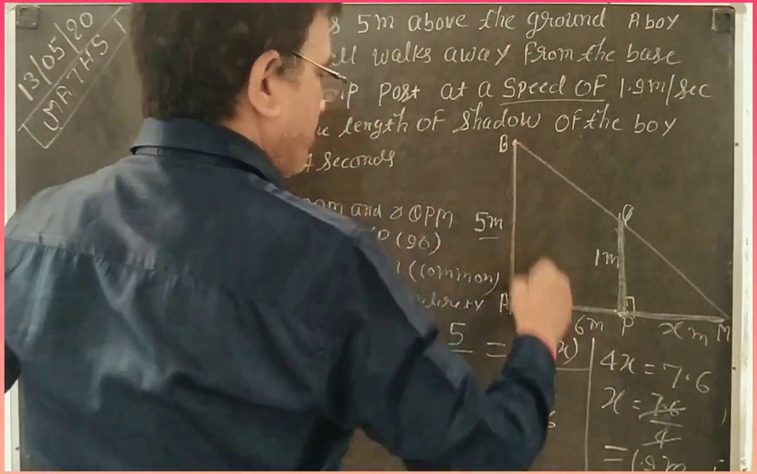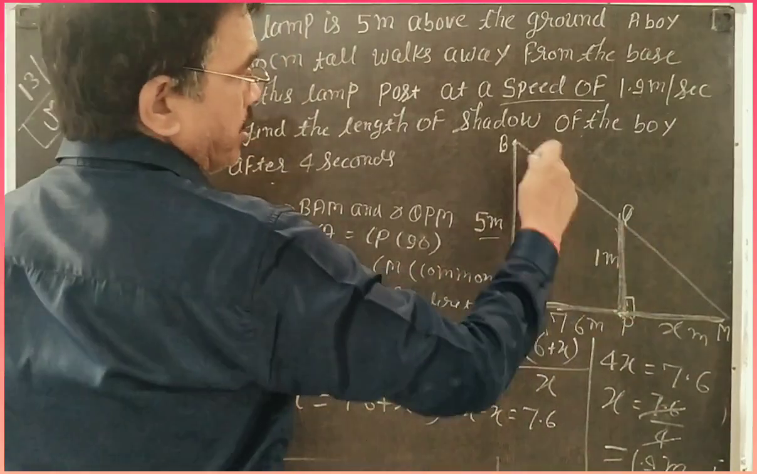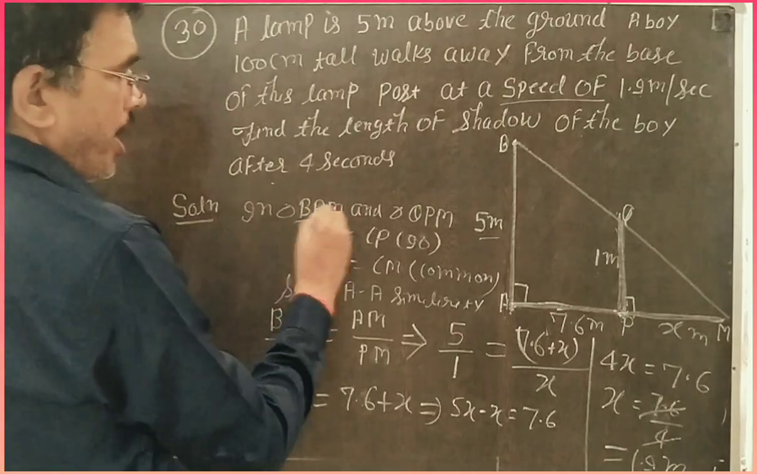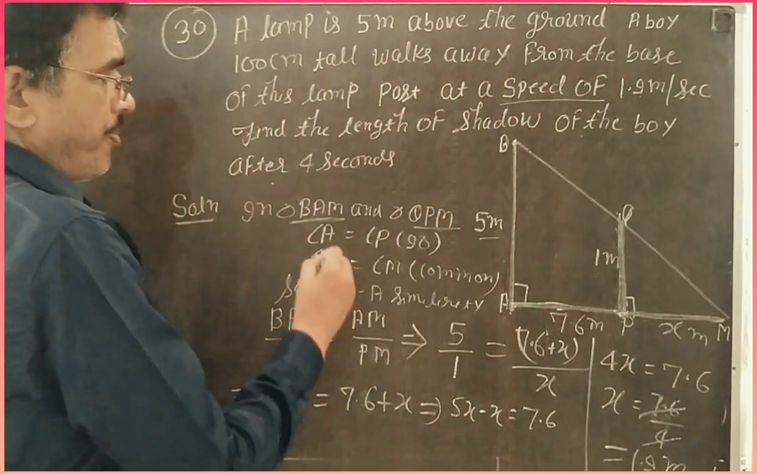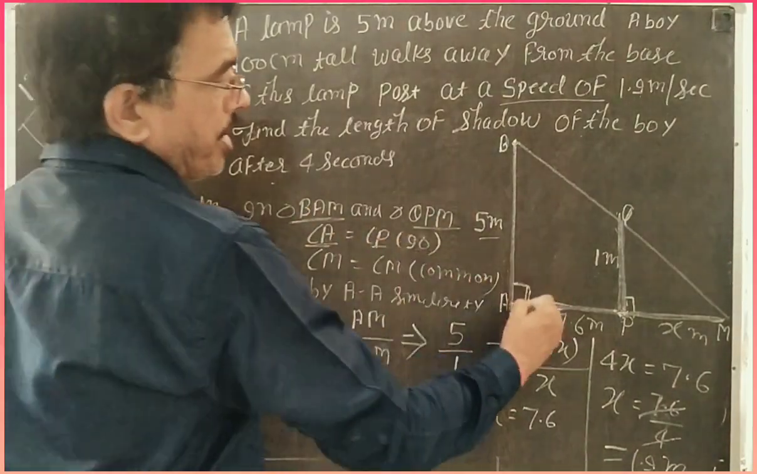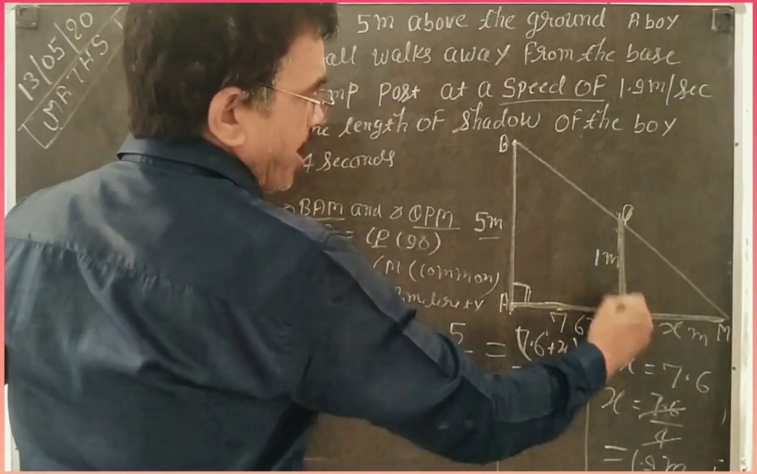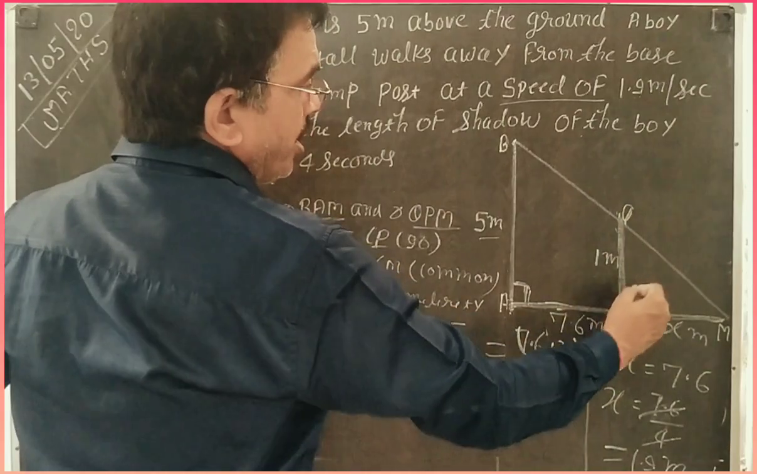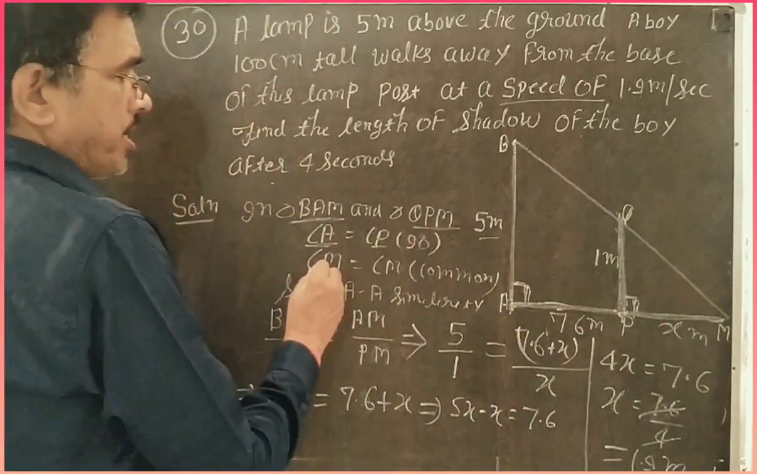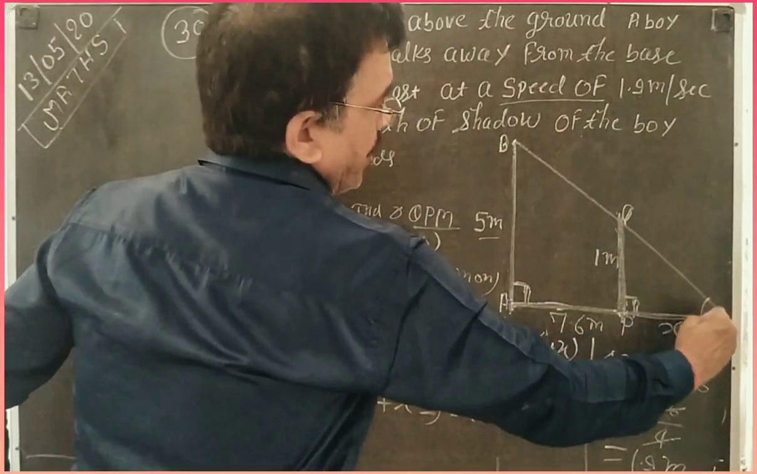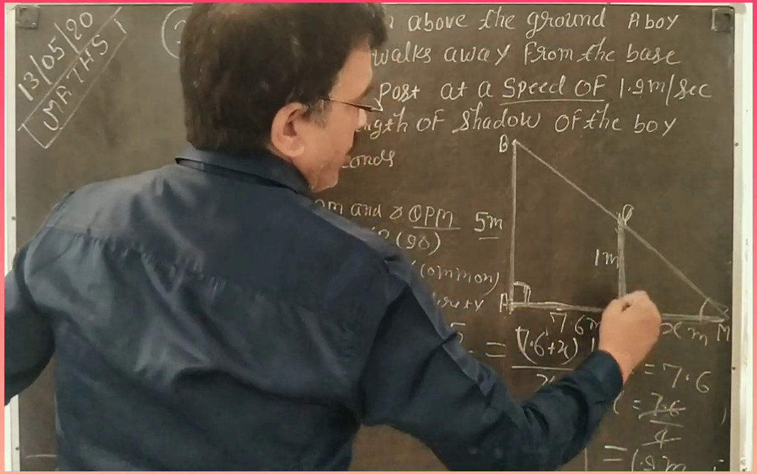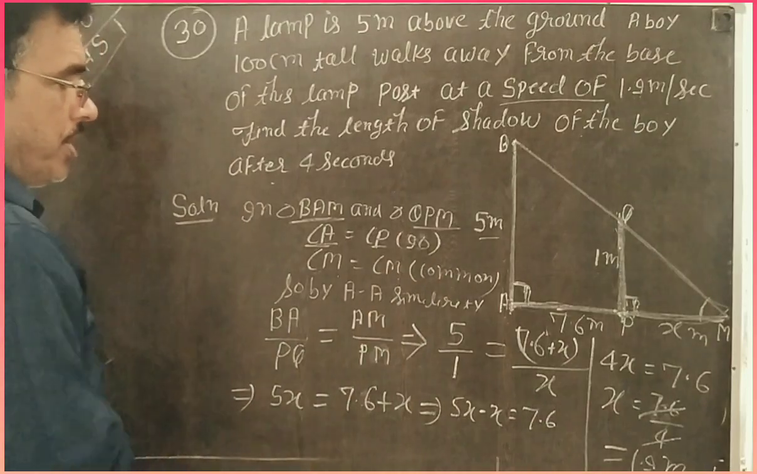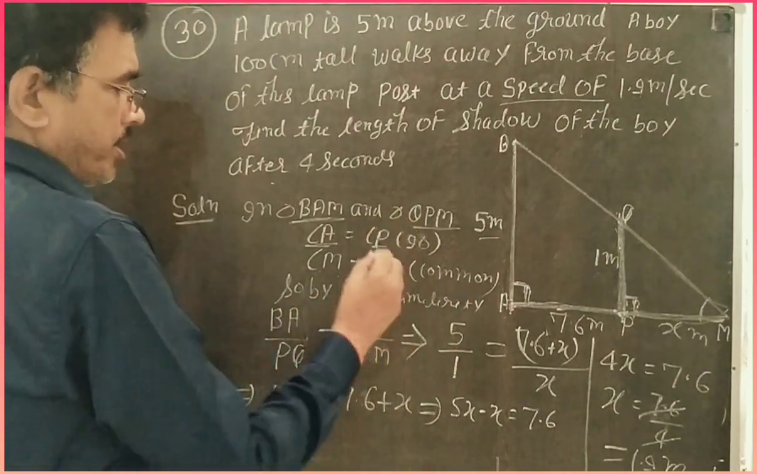So first find the relation between these two triangles. One is BAM, another is QPM. I write here BAM and QPM. First, angle A is equal to angle P. Boy is standing, lamp post is also standing on the ground, then it is always vertical. So it is 90. Next, angle M is equal to angle M. M is present in both triangles, in the small triangle and also in the large triangle. So M is common in both. So by AA similarity, both are similar.